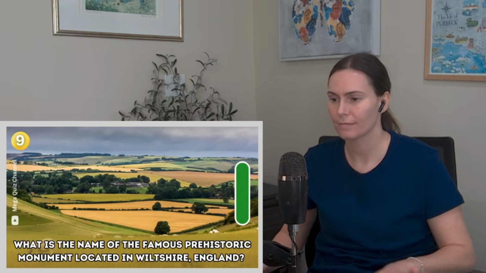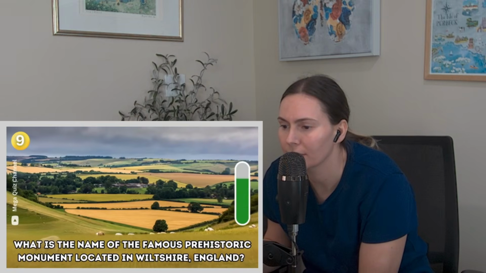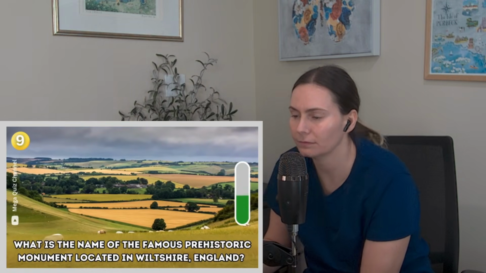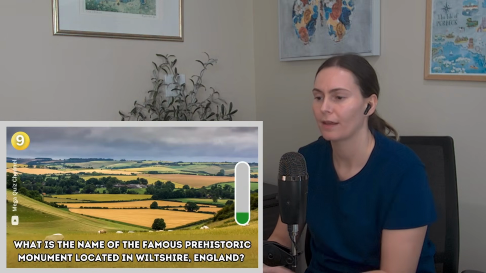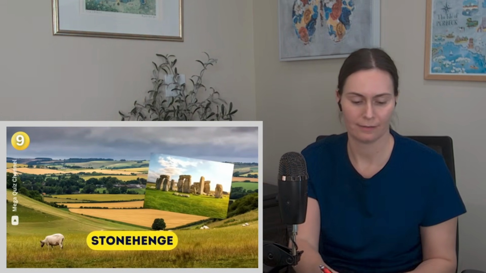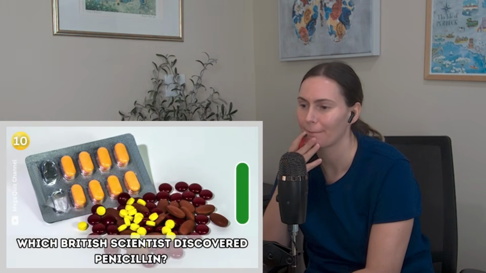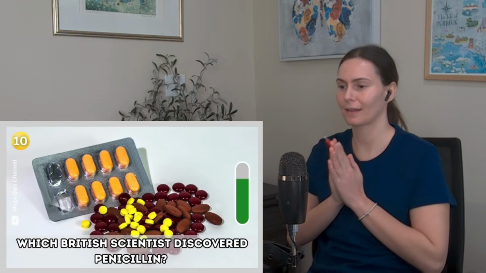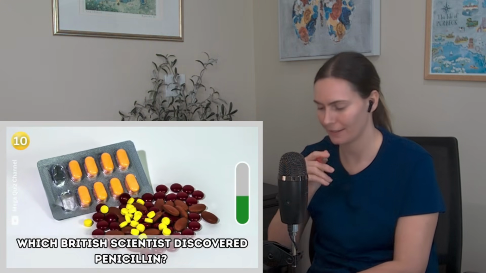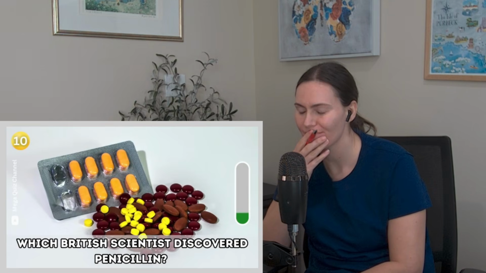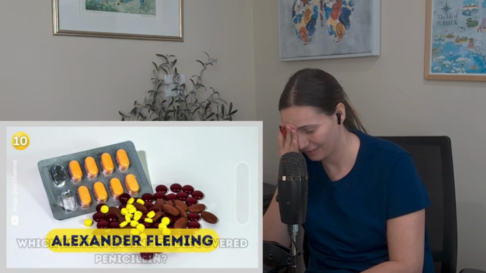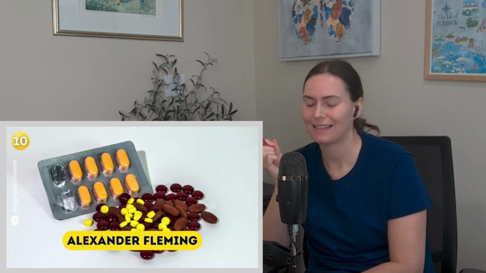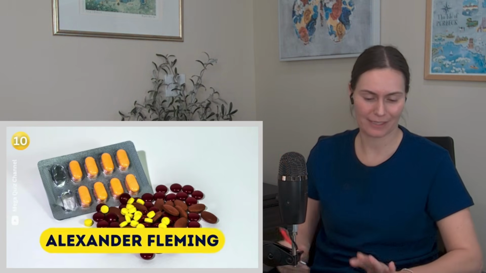Question 9. What is the name of the famous prehistoric monument located in Wiltshire, England? Stonehenge. Question 10. This is harder without multiple choice. Which British scientist discovered penicillin? Oh, I know this. Alexander Fleming. I couldn't remember, but I knew it was him.